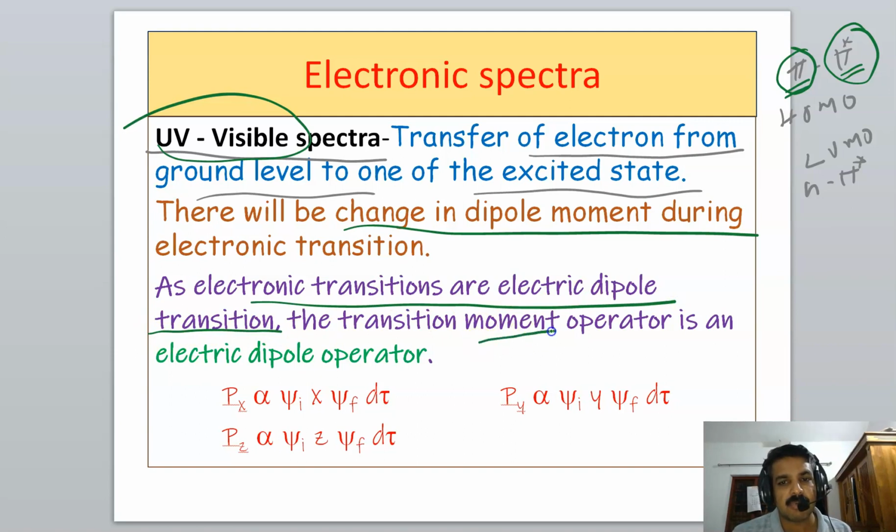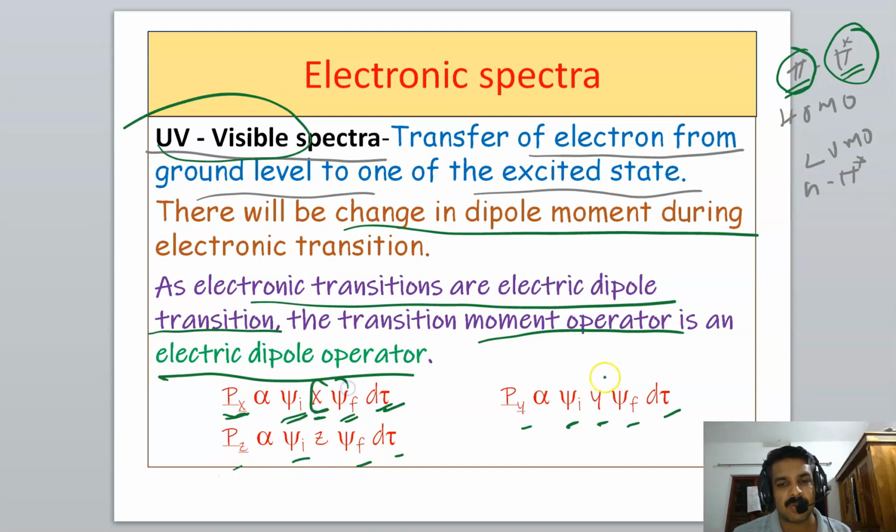So the transition moment operator, for the probability of electronic transition, is an electric dipole operator. That is, the transition probability equation will be Px proportional to the integral of psi i x psi f d tau, or Py equal to the integral of psi i y psi f d tau, Pz equal to the integral of psi i z psi f d tau.